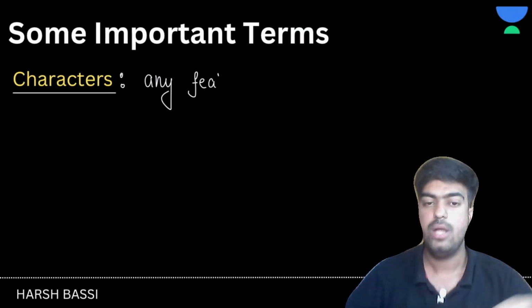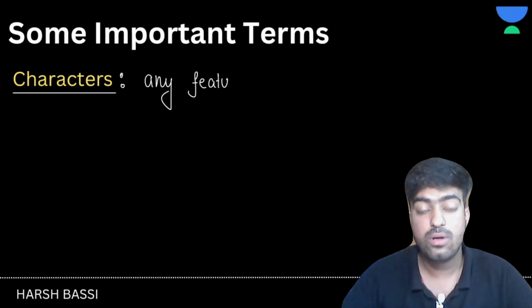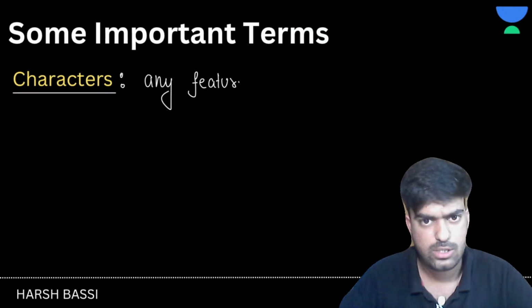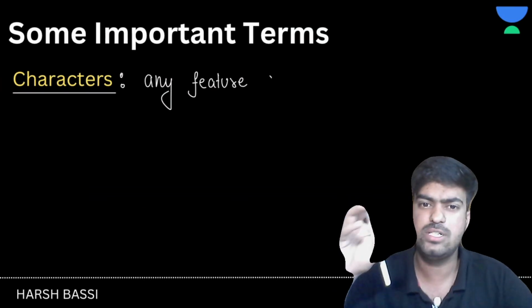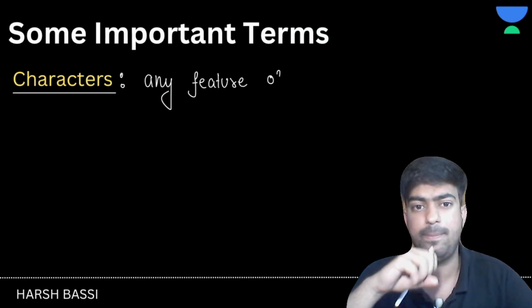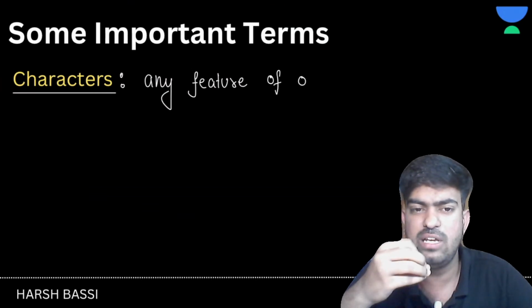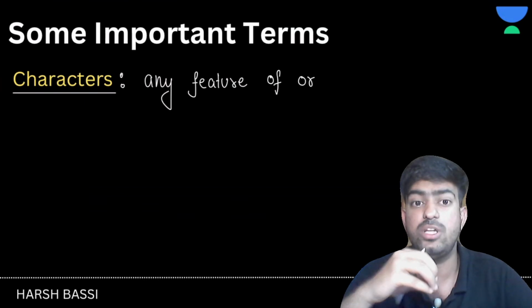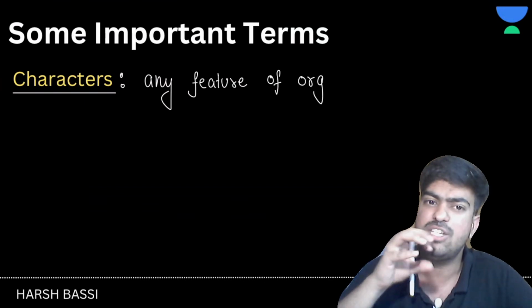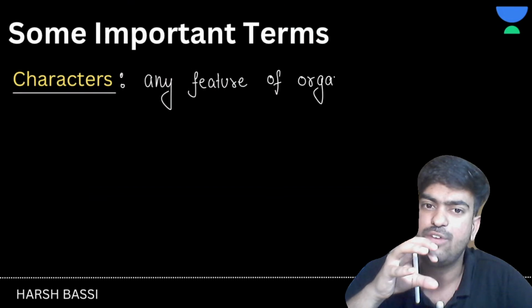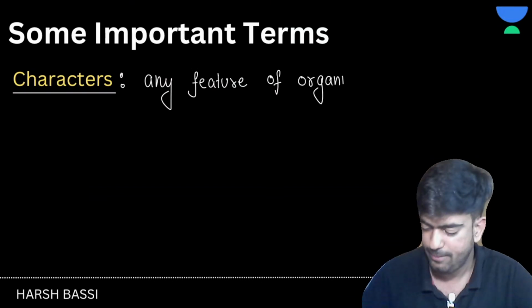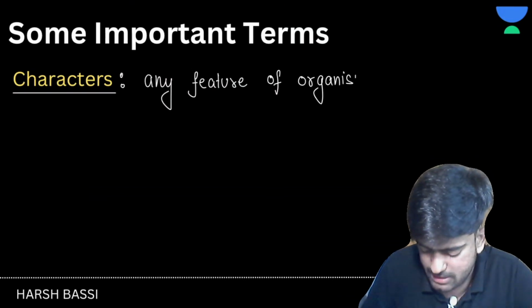Clear? Now, if I talk about a plant, and you are discussing the plant's height, the color of the leaves, the shape of the seeds, such kind of things are the characters. Let's have some examples.